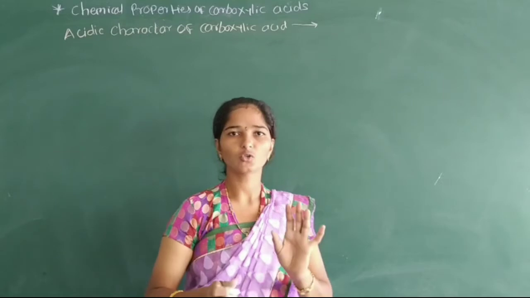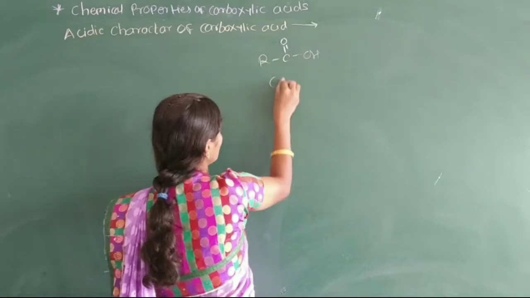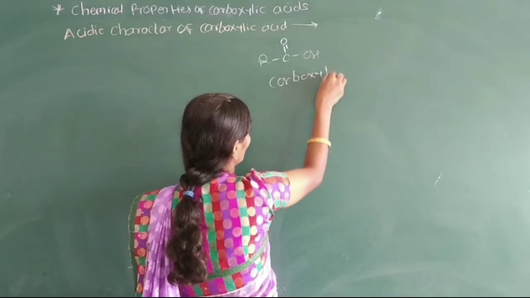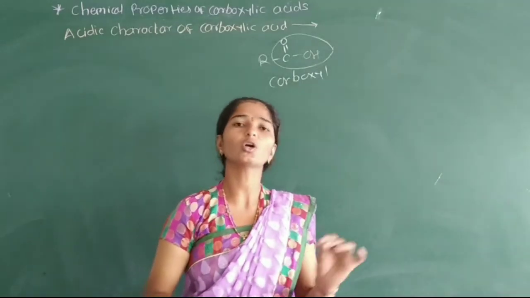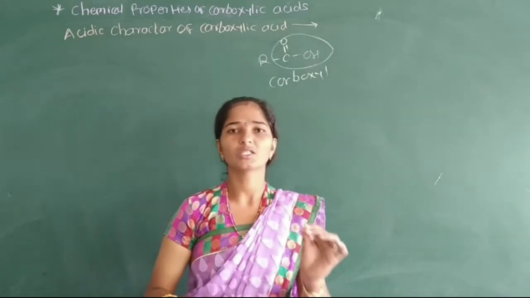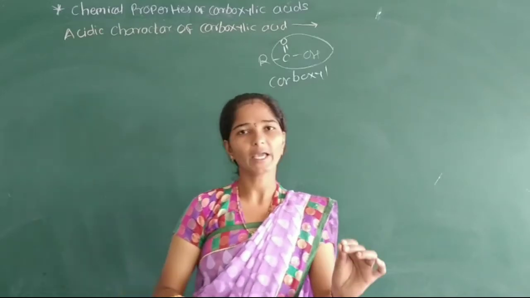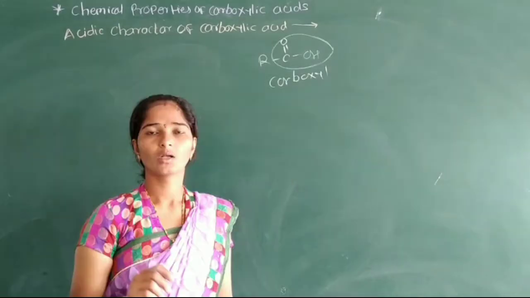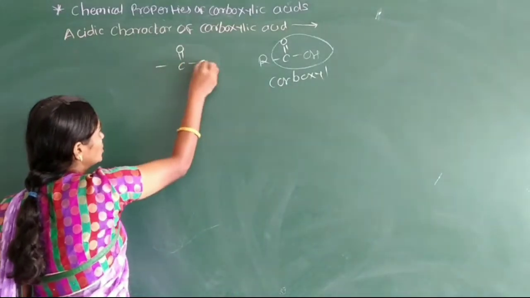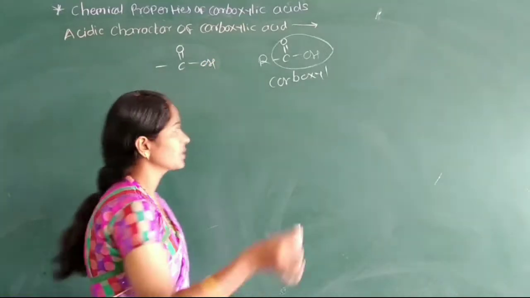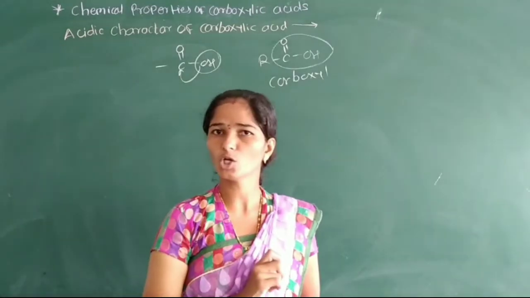We know that the functional group of carboxylic acid is RCOOH, and this carboxyl group imparts acidic character to carboxylic acid. That means this COOH group is responsible for the acidic character of carboxylic acid. We know that this carboxyl group is made from a hydroxyl group attached to the carbonyl carbon of the carboxylic acid molecule.